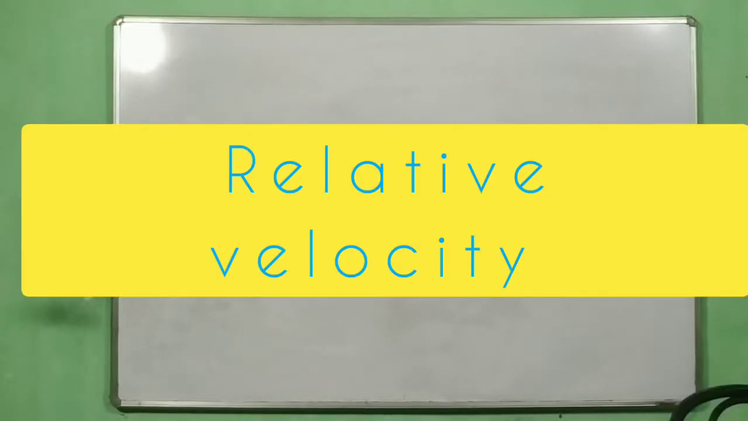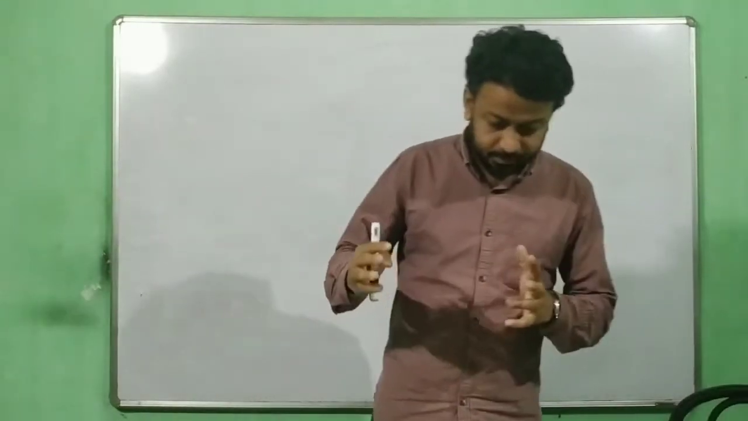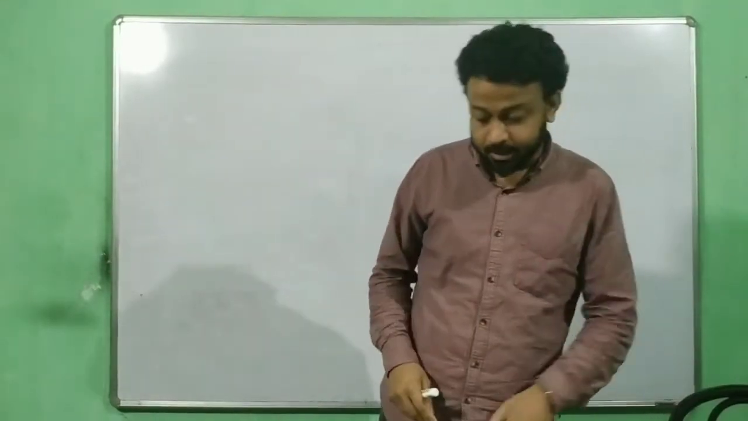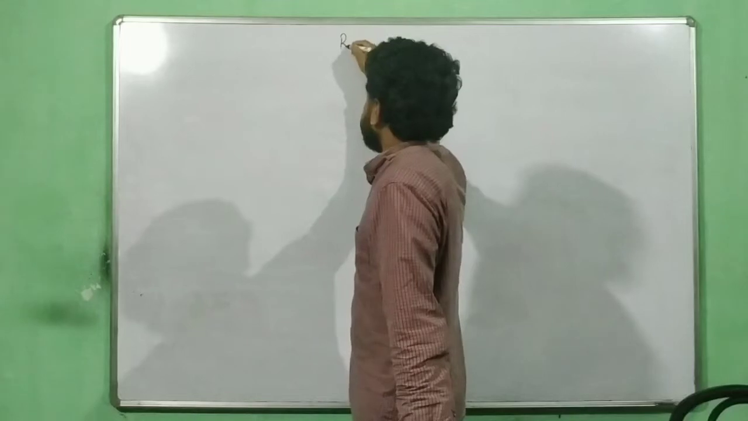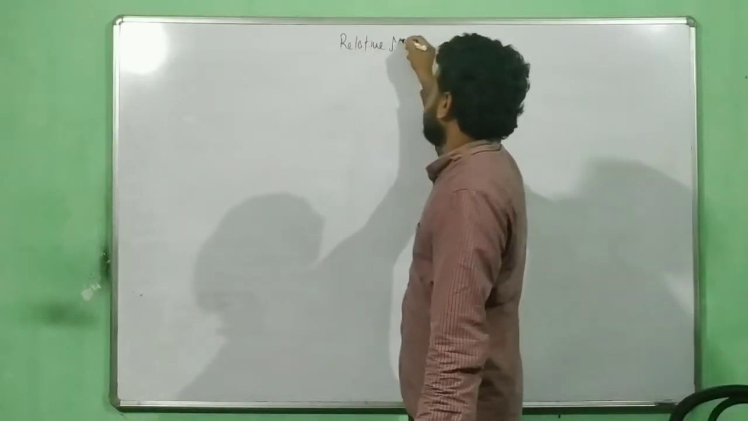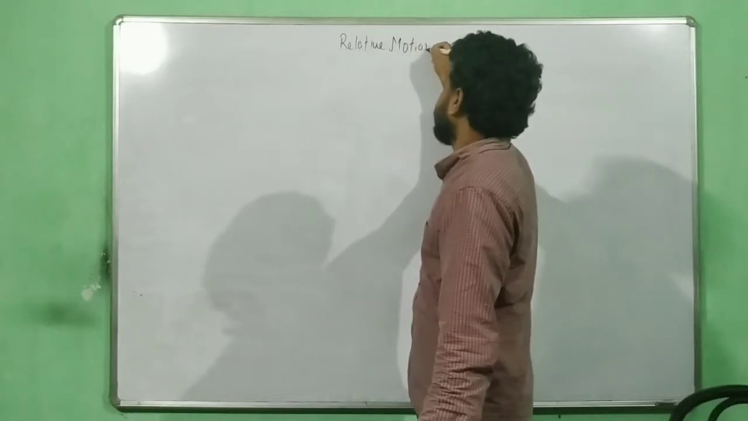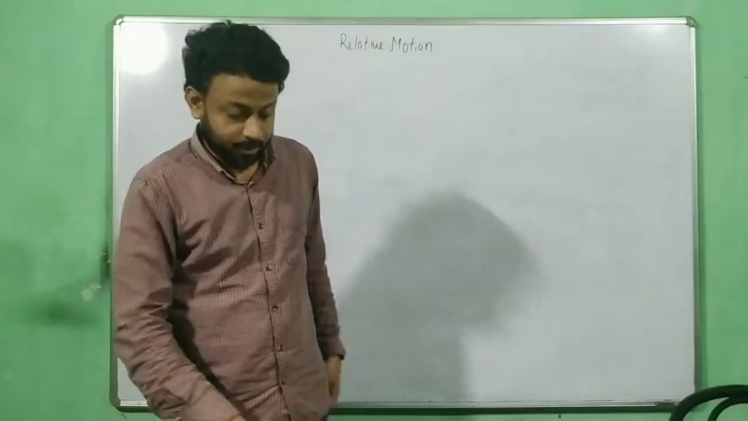Hello students, today we are going to see a topic which relates mostly to the vector part, you can say the application of vector, and the topic is called relative velocity or relative motion. That means what happens when one observer sees the other one.